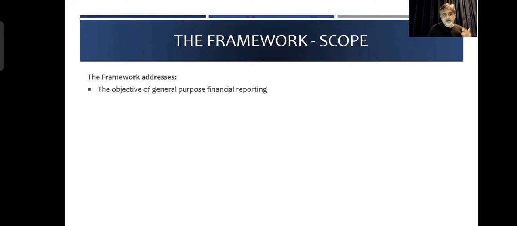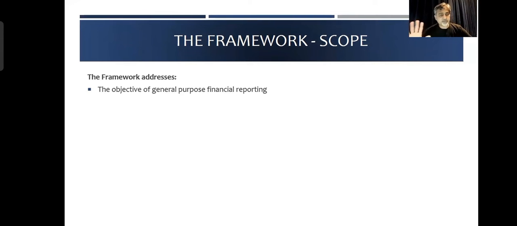So the framework addresses the objective of general purpose financial reporting. What is the purpose of financial reporting? The general purpose of financial reporting is to provide information about financial performance, financial position, and changes in financial position to different users for making economic decisions.